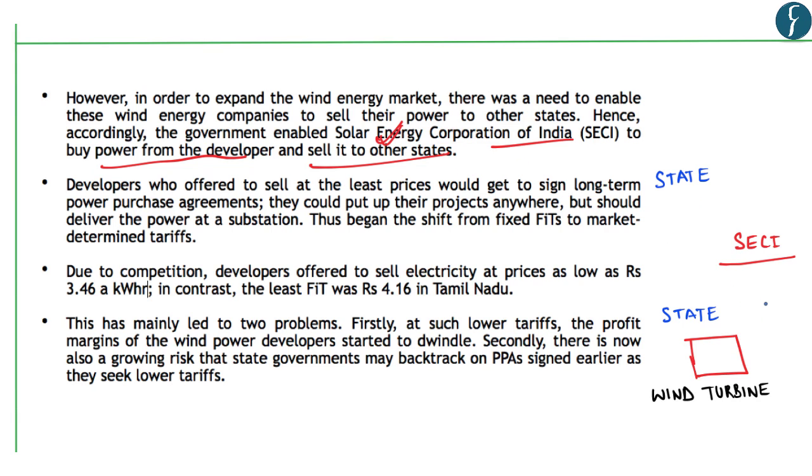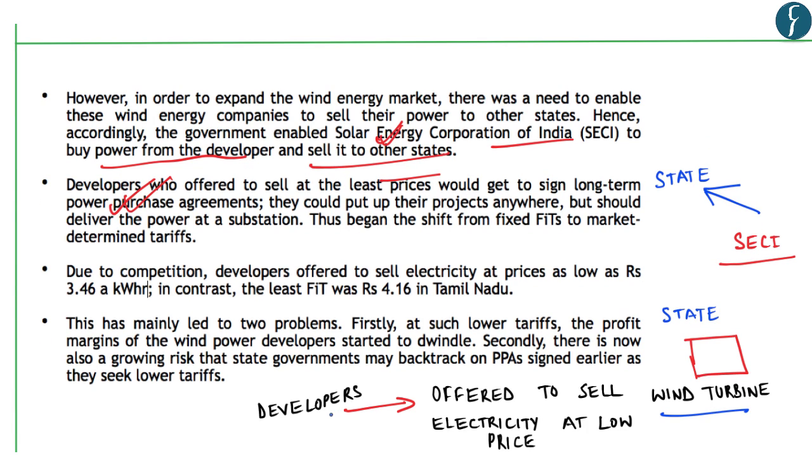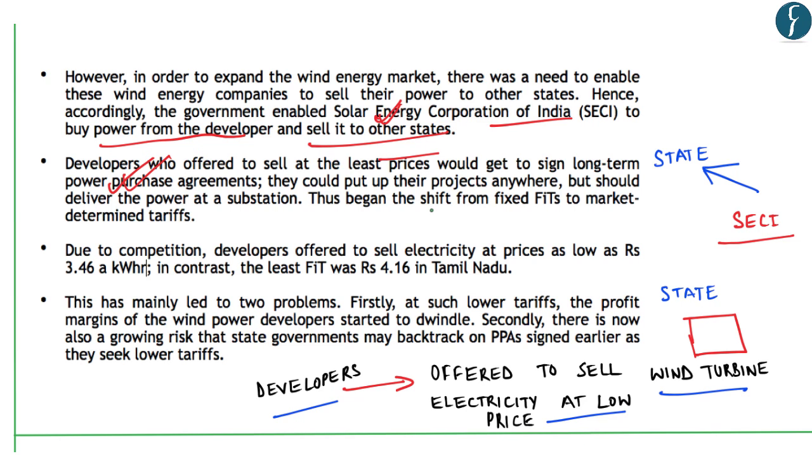Hence, SECI purchased electricity generated through these wind turbines located in one state and supplied the same electricity to other states. Now the developers started offering to sell electricity at low prices, and for this they were ready to sign power purchase agreements at low cost. Now this began the shift from fixed feed-in tariffs to market determined tariffs.